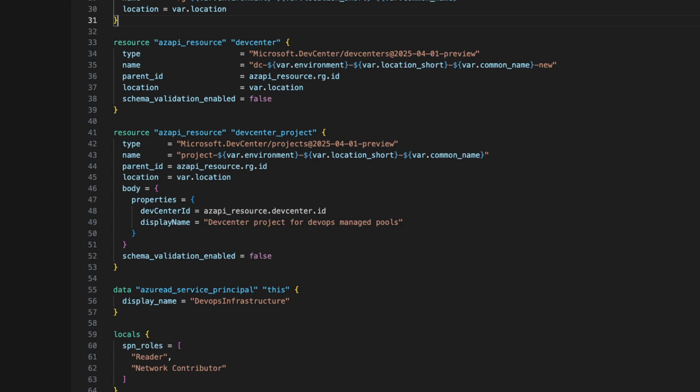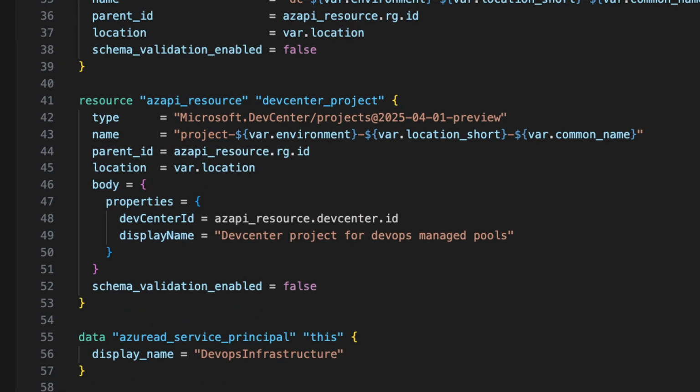So today we'll do a few fun things. We're going to set up a dev center in Microsoft Azure. And then we're also going to create a dev center project, which we need in order to connect it to a managed DevOps pool. A managed DevOps pool is what we will be able to use for running our pipelines in, for example, Azure Pipelines. We will set it up with Terraform.